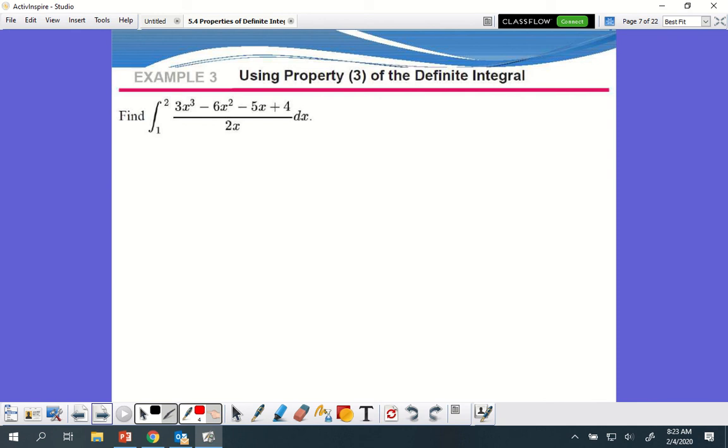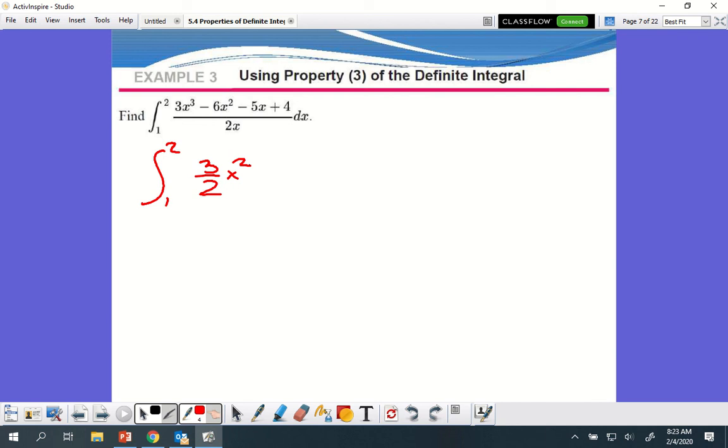Beautiful. So if I'm separating my fractions, that's going to be the integral from 1 to 2, and one of those x's will cancel. So I'm going to get 3 over 2x squared. Okay, now let's do the next one.